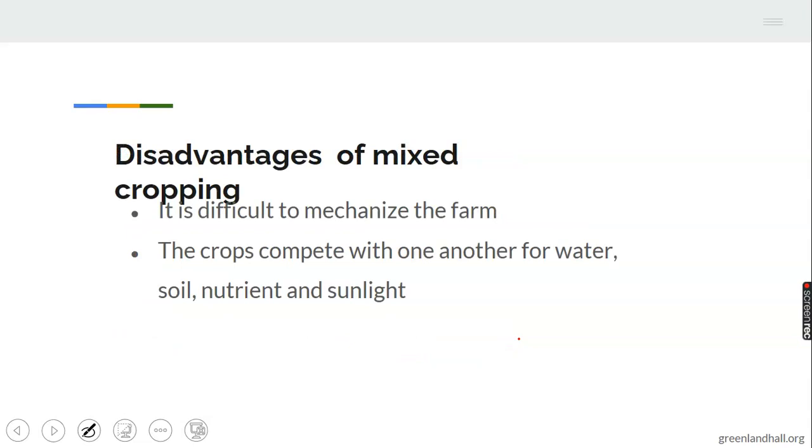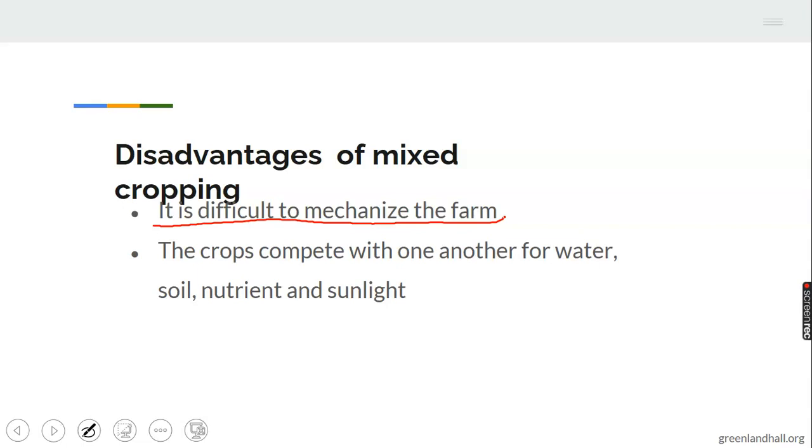Disadvantages of mixed cropping. 1, it is difficult to mechanize the farm. Remember, in monocropping, it is very easy to mechanize the farm because just one crop is grown. But under mixed cropping, it is difficult to mechanize the farm.